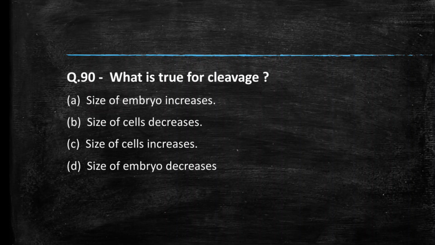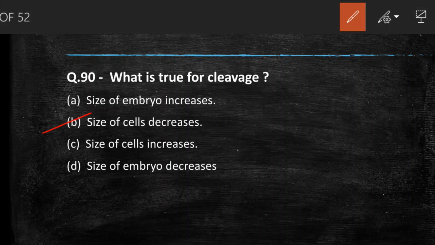Next question is, what is true for cleavage? क्लीवेज के लिए क्या सही बात है? Size of embryo increases, size of cell decreases, size of cell increases, size of embryo decreases. So the right answer to this question is size of cell decreases, because zygote divides to form a number of small blastomeres